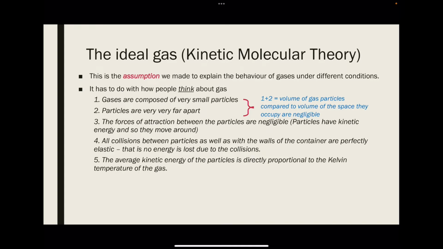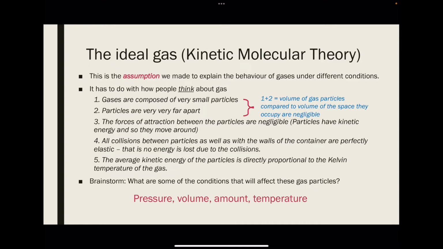The average kinetic energy of the particles is directly proportional to the Kelvin temperature of the gas. Based on those assumptions, we can work out what will affect these gas particles: pressure, volume, amount, basically how many moles of gas particles there are, and temperature.